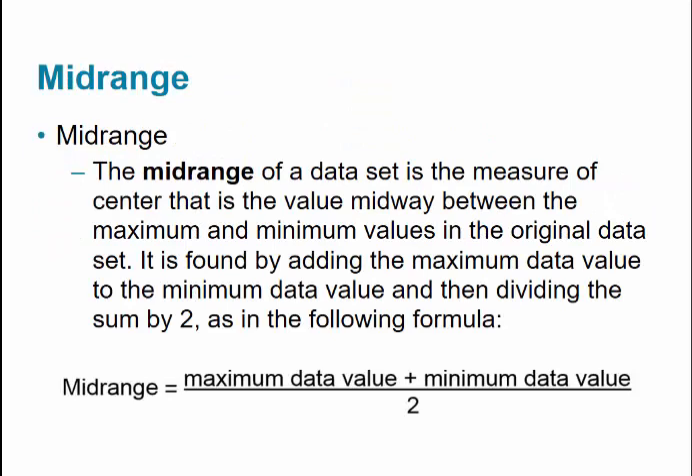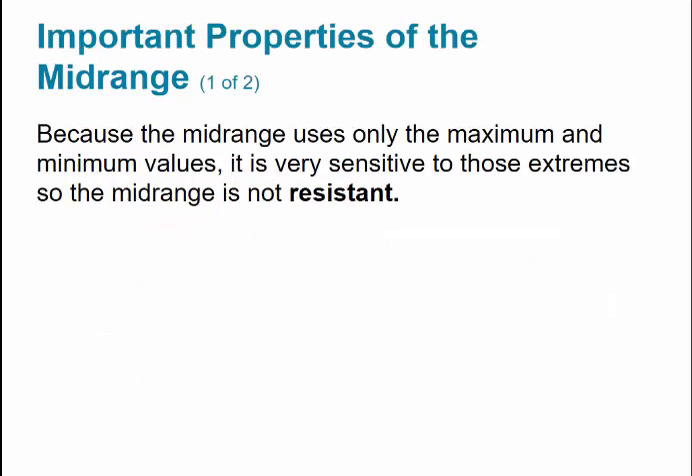The next one we're going to talk about is the mid-range. Now the mid-range of a data set is the measure of center that is the value midway between the max and the min values in the original data set. It is found by adding the max data value to the min data value and then dividing by 2. So here's the formula for mid-range: the max data value plus the minimum data value, divided by 2.